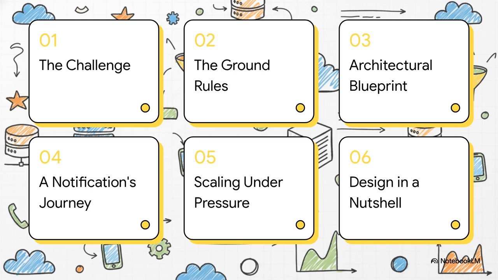Here's our game plan. First, we've got to set the ground rules. Then, we'll sketch out the architectural blueprint. We'll follow a single notification from start to finish, see how the system holds up under pressure, and then we'll wrap it all up with the core design principles.